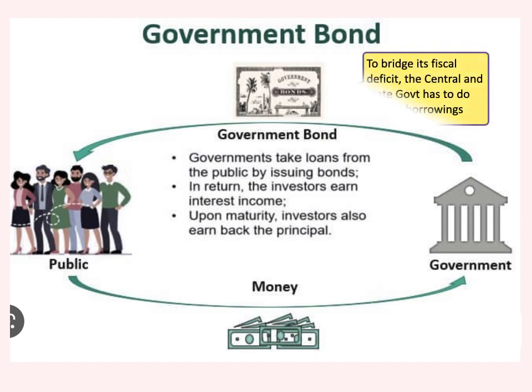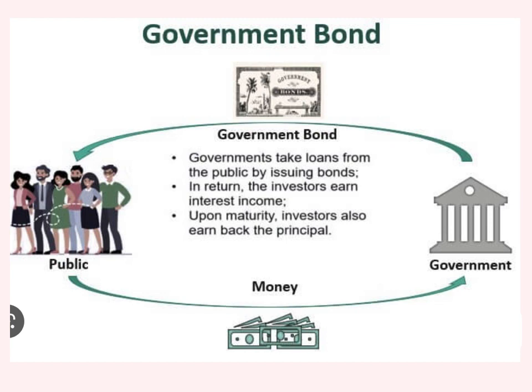In order to bridge the fiscal deficit, the government is required to issue the securities for different periods. What are these securities? They are nothing but raising loans from the market. In simple language, it is like raising a loan from the open market by issuing a promissory note, that is called a government bond.